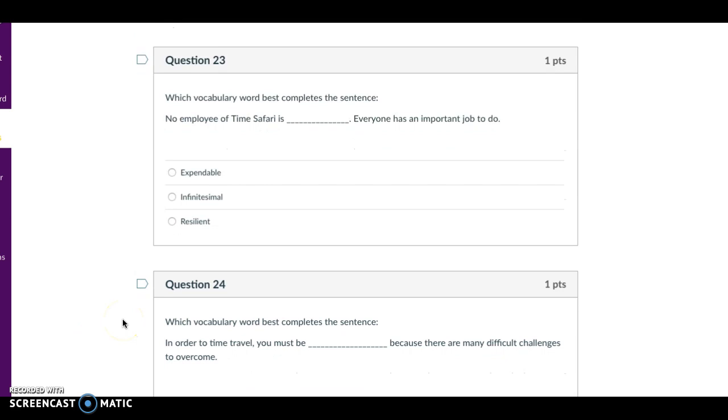Question 23. Which vocabulary word best completes the sentence? No employee of Time Safari is blank. Everyone has an important job to do. Expendable, decimal, or resilient?